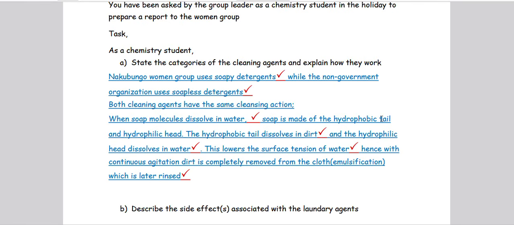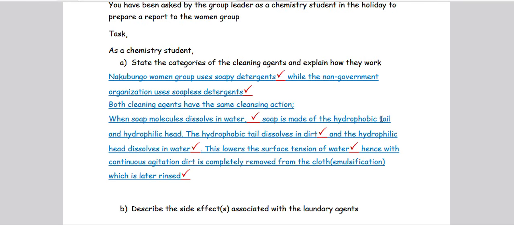Since the hydrophobic tail does not want water, it is going to orient itself around where we have the dirt. So the hydrophobic tail dissolves in the dirt, and the hydrophilic head dissolves in water, because it is water loving, or water liking.